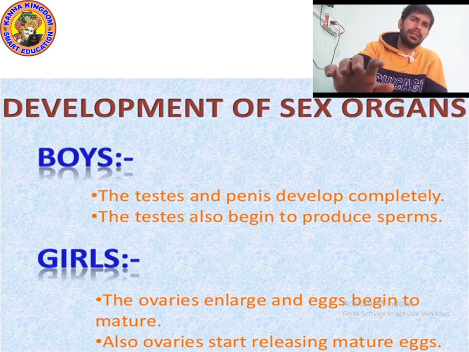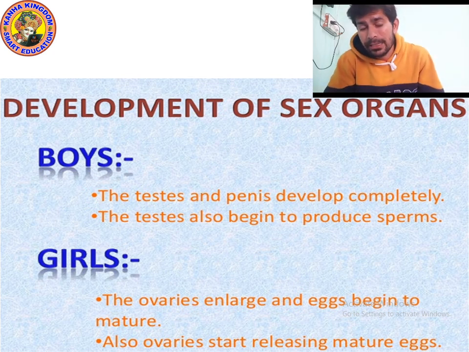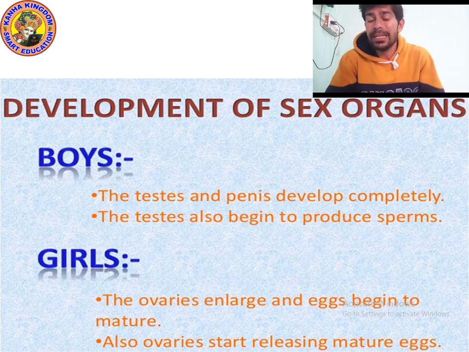We also studied about endocrine glands. Endocrine glands are also known as ductless glands, because these glands release hormones directly into the bloodstream. Like the pituitary gland releases pituitary hormone, which helps to increase height.